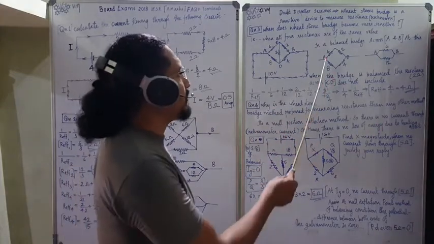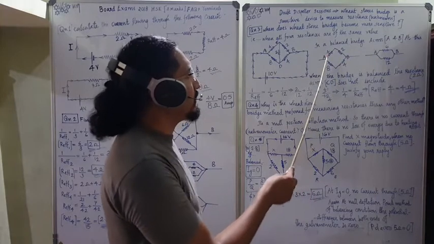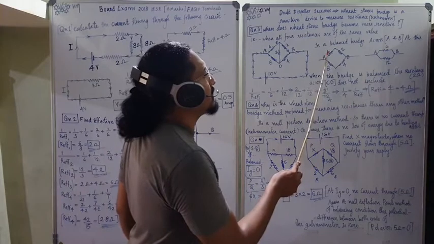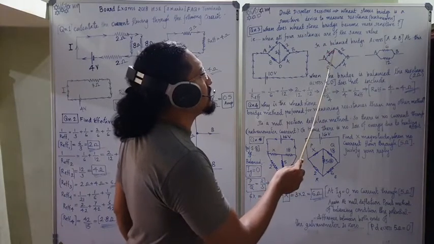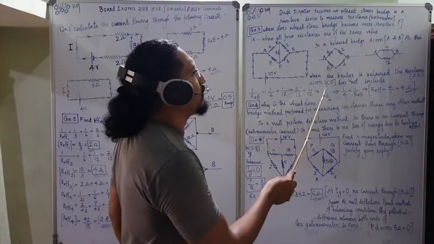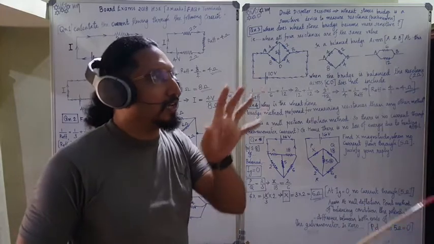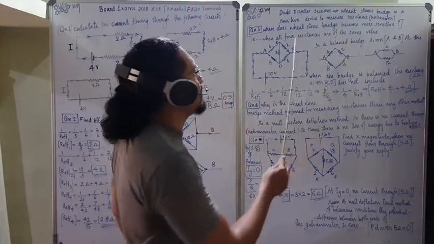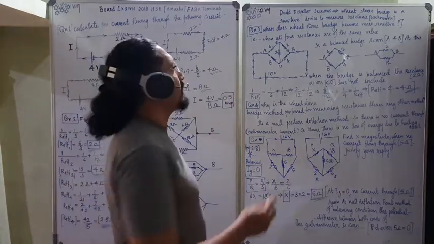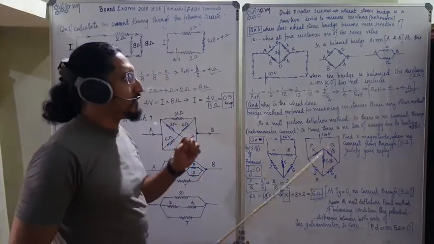If you have very different values like 1, 2, 4, 8, that Wheatstone's bridge is not that sensitive. But if you have resistance values like 1.12, 1.13, 1.14, 1.15, nearly similar values, then that Wheatstone's bridge is more sensitive. When does Wheatstone's bridge become more sensitive? When all the 4 resistors are of the same value.